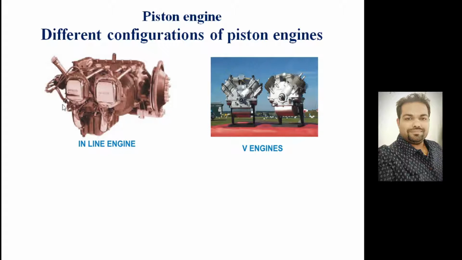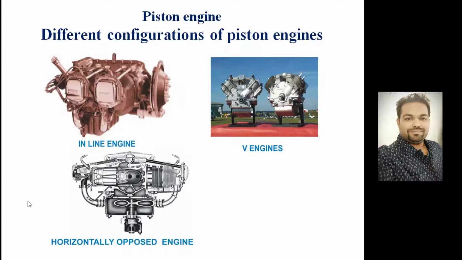Similarly, here, particularly in the inline arrangement, there are two cylinders, and the pistons will be traveling like this, but they will be sharing the rotation energy with a single crankshaft. So the single crankshaft is here, this is a flywheel, and these are the cylinders, the pistons are traveling in this direction and transferring the motion to this crankshaft, and the crankshaft is connected to the flywheel. So basically, the inline and the V engines are very similar to those which are used in automobiles; this configuration we are using in the automobile industry.